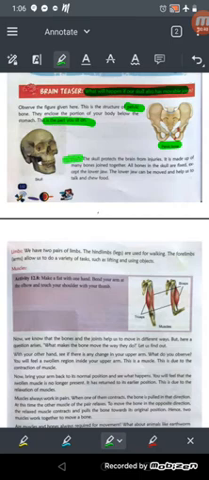Now see the skull. The skull protects the brain from injuries, and it is made up of many bones joined together.